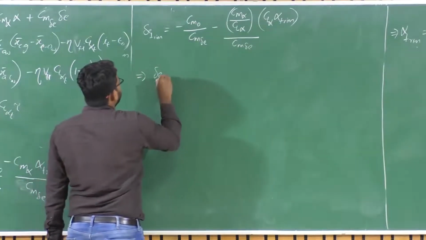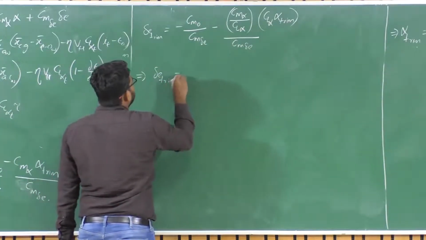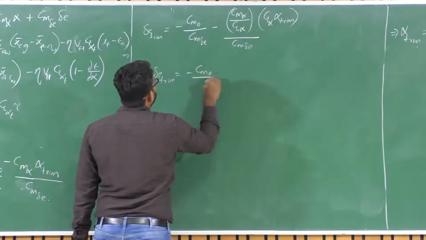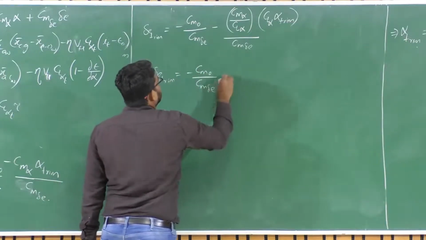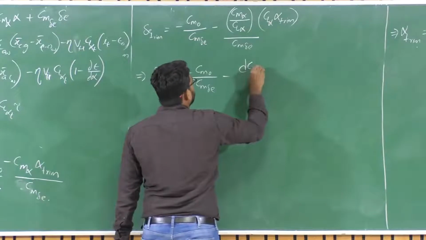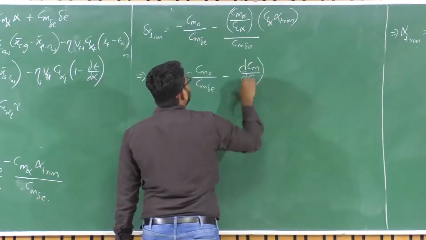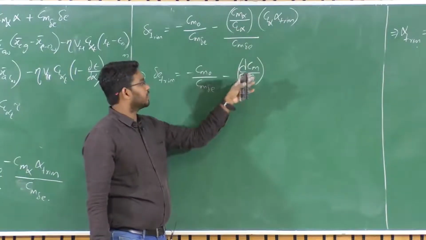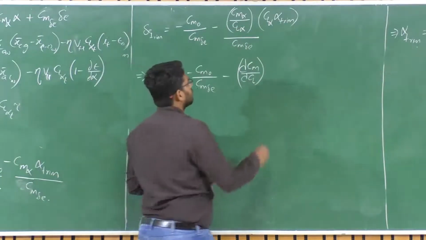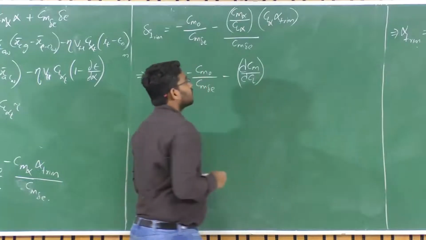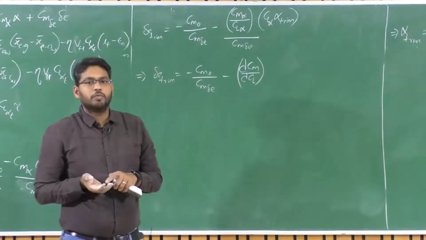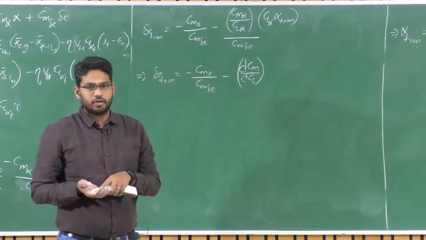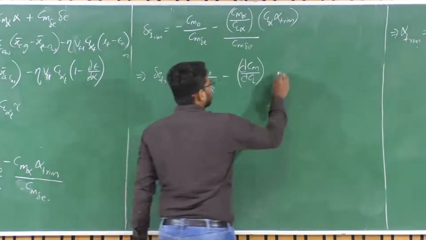Okay. So delta E trim is equal to minus Cm naught upon Cm delta E minus dCm upon dCl, right? So Cm alpha upon CL alpha is dCm upon dCl, right? So multiplied by, let us assume the total trim lift coefficient is dominated by CL alpha times alpha trim. Okay. So let's have that assumption.